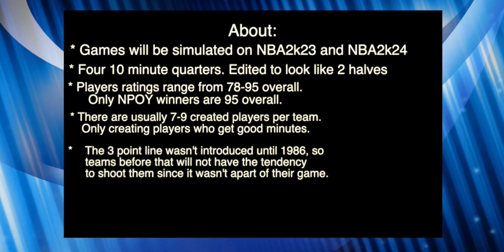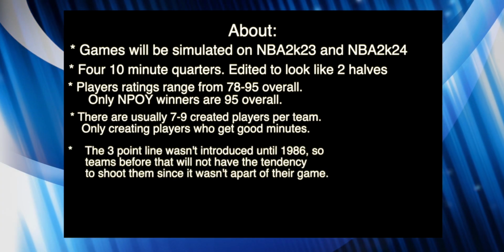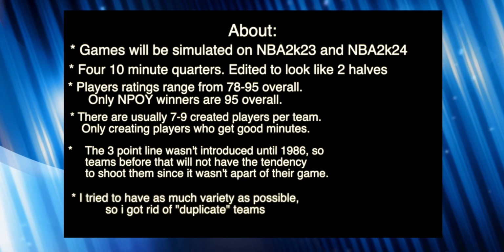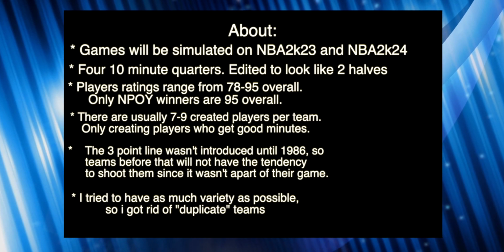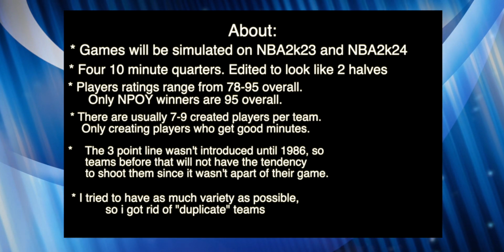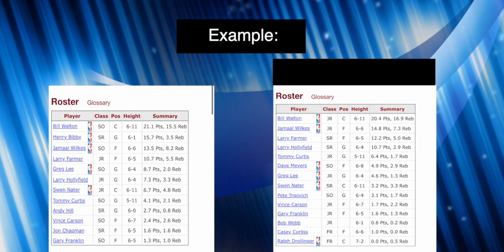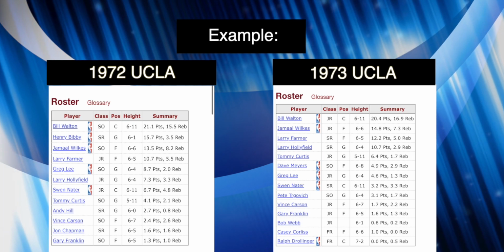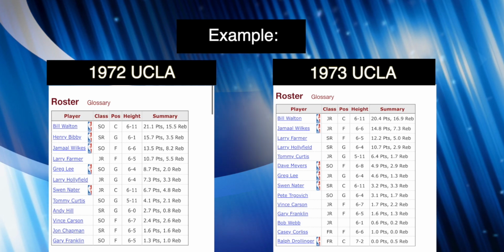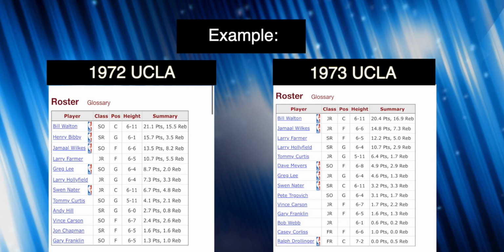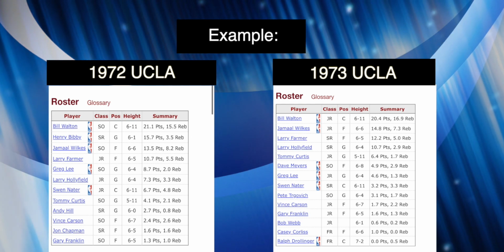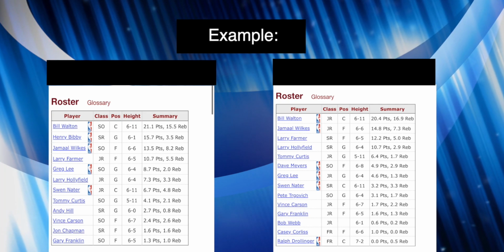The three-point line wasn't introduced until 1986, so teams before that will not have the tendency to shoot them since it wasn't part of their game. I try to have as much variety as possible, so I get rid of the duplicate teams. I'll show you some examples right now. 1972 UCLA and 1973 UCLA. They're both national champions, but Henry Bibby was literally the only difference on this. So I kept 1972 UCLA and I got rid of 1973 UCLA.